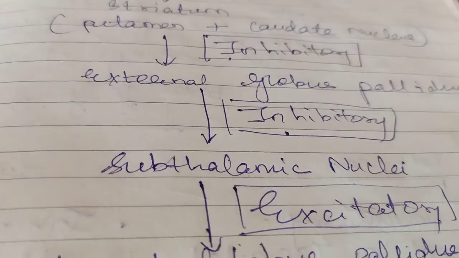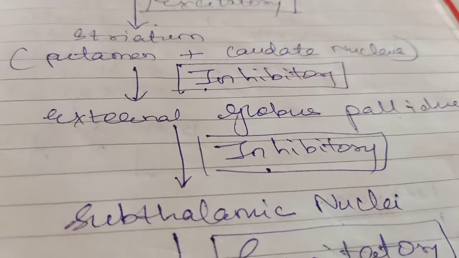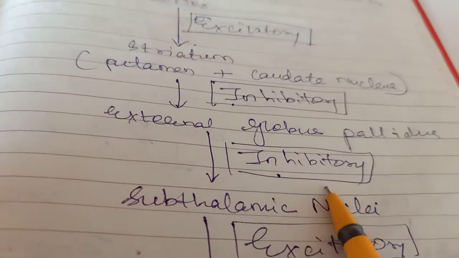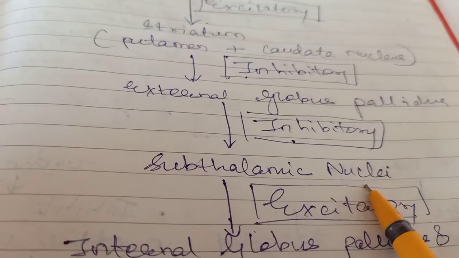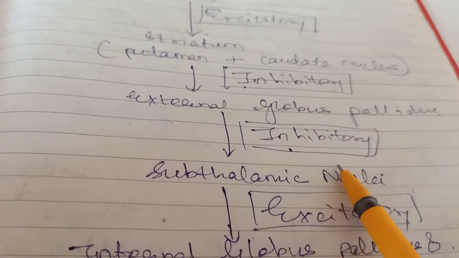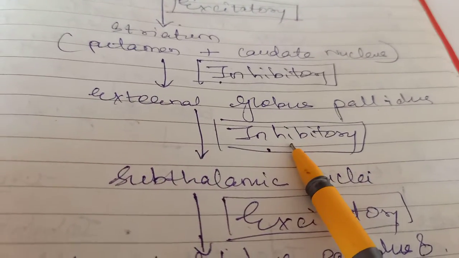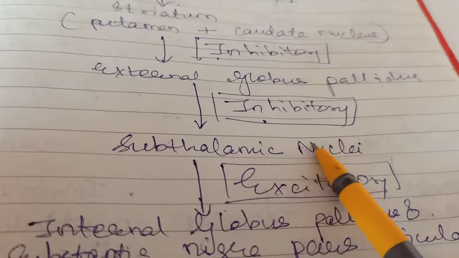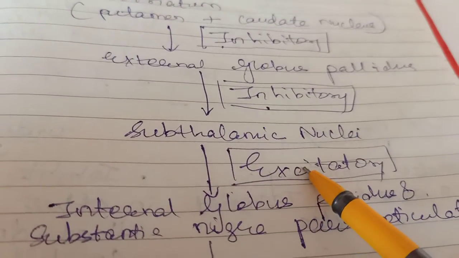Its normal function is to inhibit another section of the basal ganglia, the subthalamic nucleus. But what is happening? The corpus striatum is inhibiting the globus pallidus external, so the globus pallidus external is no longer able to inhibit the subthalamic nucleus.